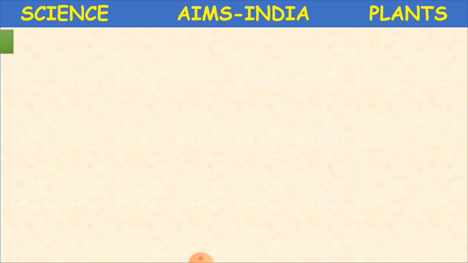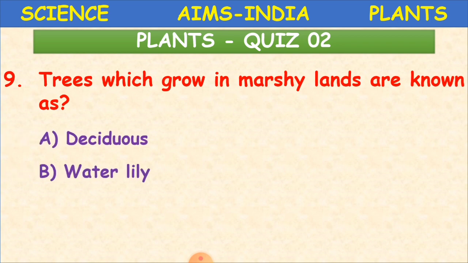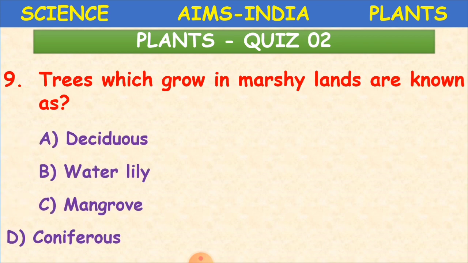Okay, now the next question. Trees which grow in marshy lands are known as what? Deciduous, water lily, mangrove, coniferous. Which type of trees grow in marshy lands, children? Got the answer? Yes, it is mangrove. Mangrove trees. Okay.